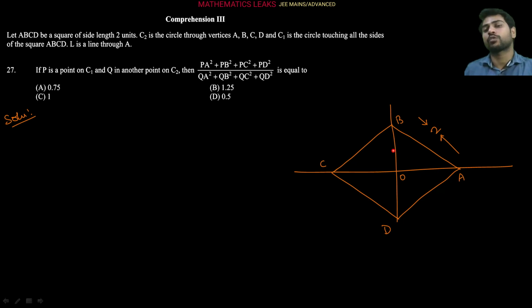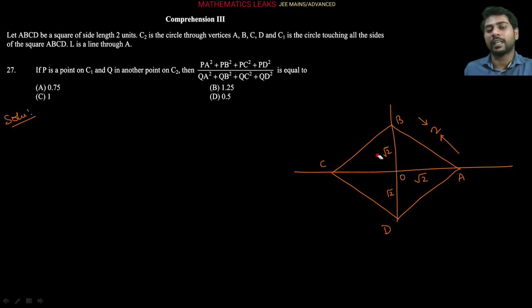You know that OA square plus OB square is equal to AB square. From there we are getting 2 times OA square is equal to 4, or 2 times OB square is equal to 4. So you will be getting OA as root 2 and OB also root 2, right? So this is root 2. Similarly, this is also root 2 and this is also root 2, correct? Because using the symmetry, we can easily write it down here, correct?